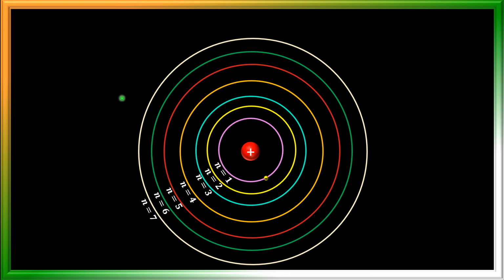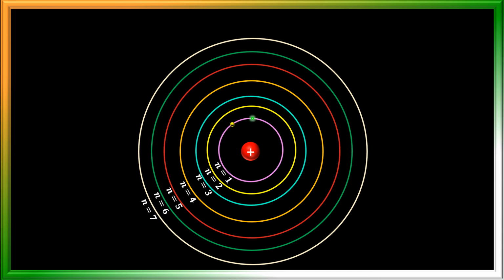Suppose the atom gains some energy in the form of radiation, isn't it? A certain wavelength or frequency of light falls on this atom and interacts with it. What happens? The electron gains energy, then it jumps from a lower energy state to a higher energy state.